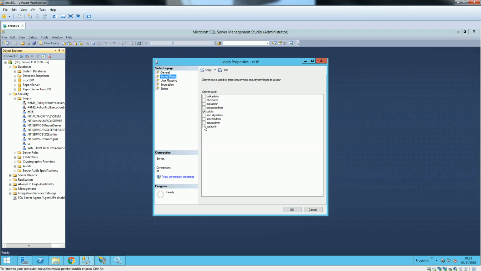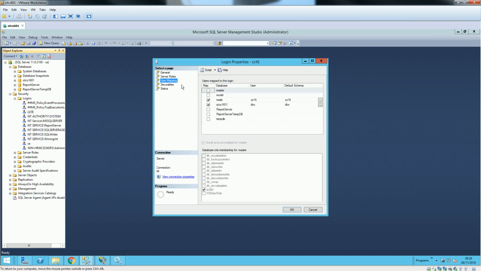So we say here we'll assign sysadmin as well of this user and see the mapping of the database is there.